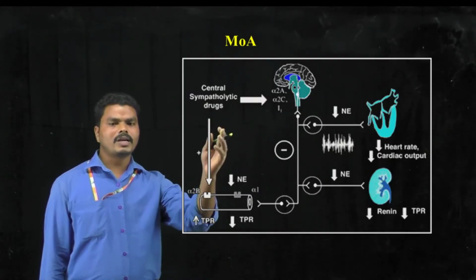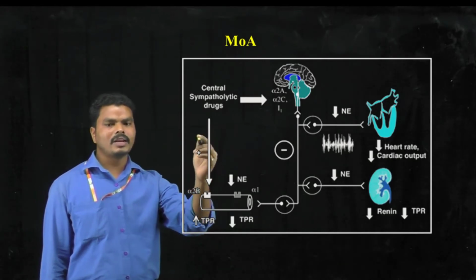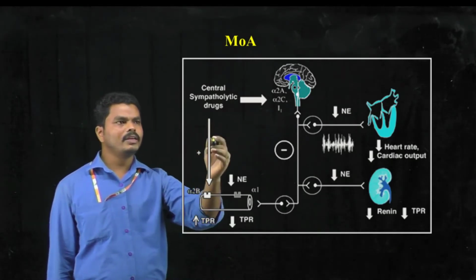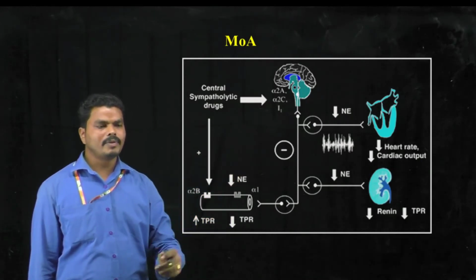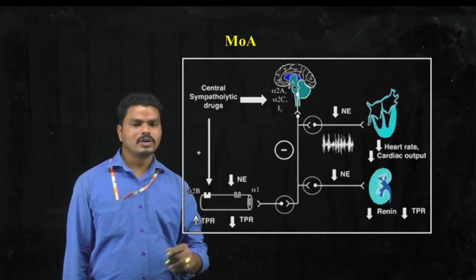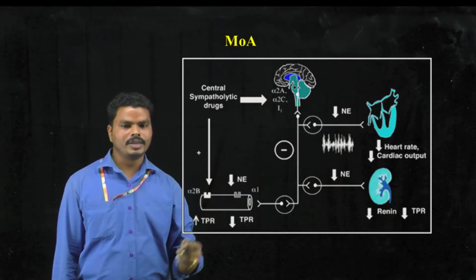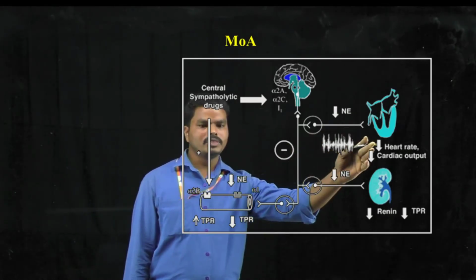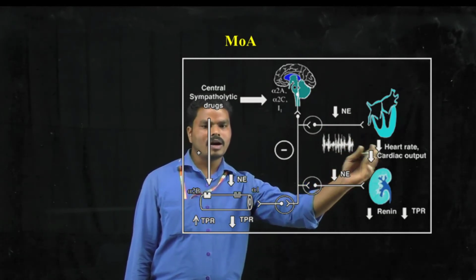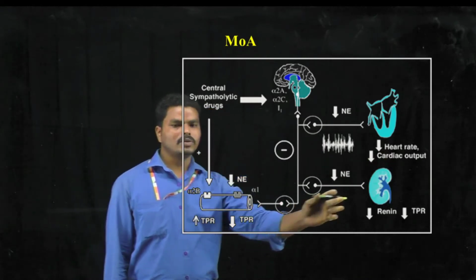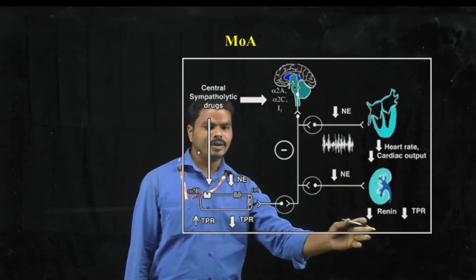When you see the mechanism of action of these centrally acting sympatholytic agents, these drugs will stimulate the alpha 2 receptors, thereby decreasing the neurotransmitters like dopamine, norepinephrine, epinephrine. Thereby they produce actions like decreasing heart rate and decreasing cardiac output. In the same way, they also reduce the production of renin.